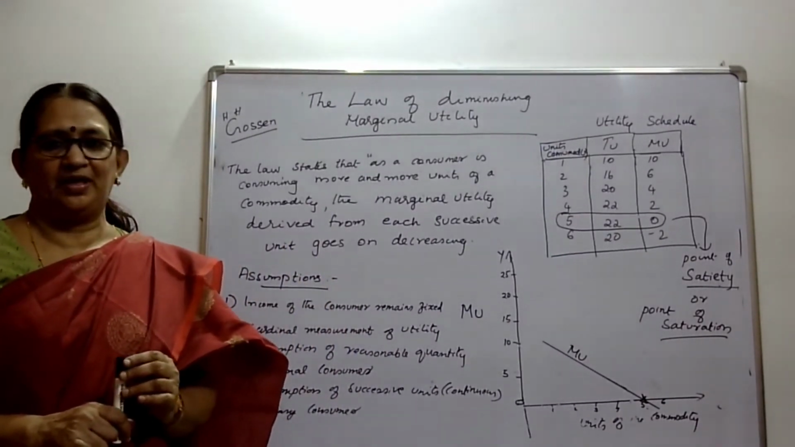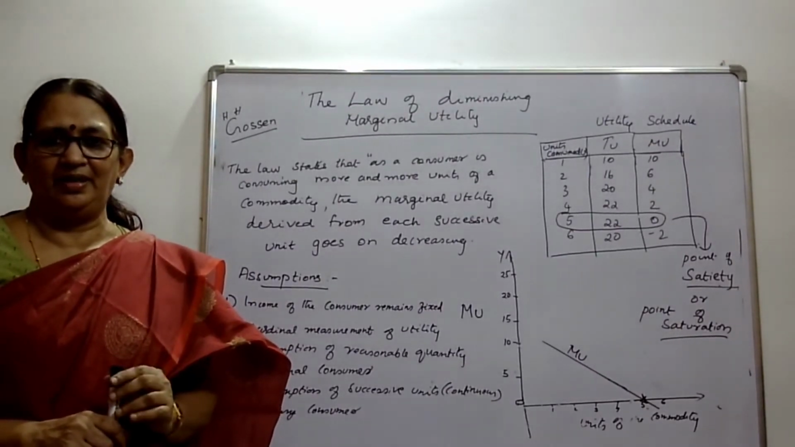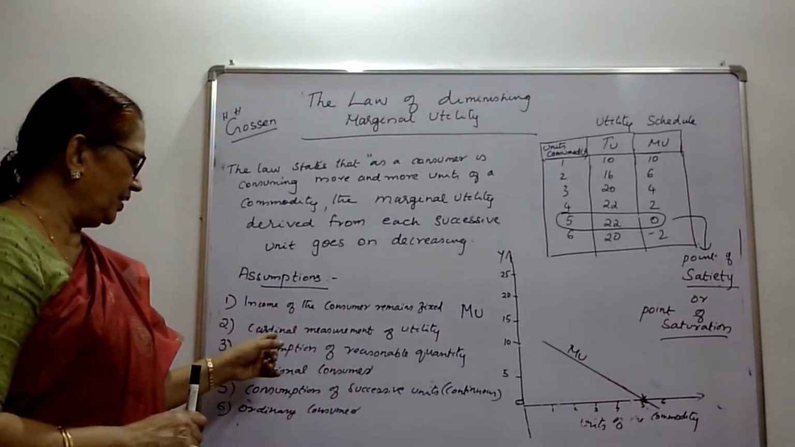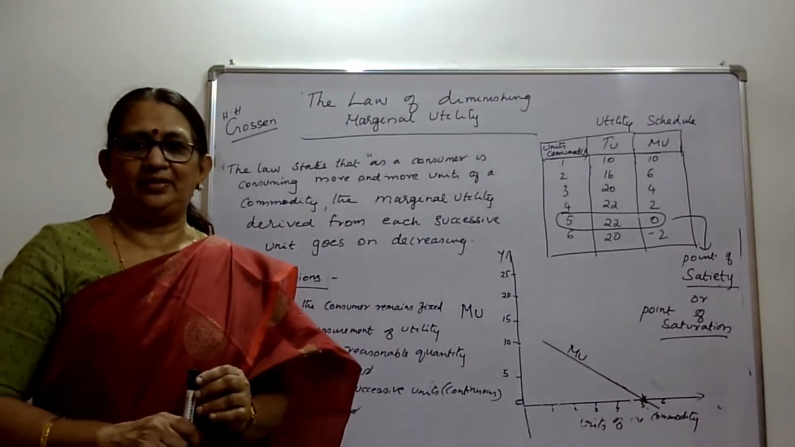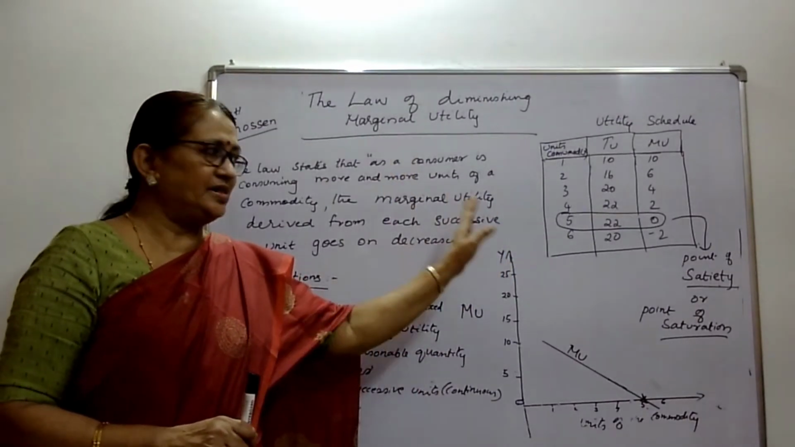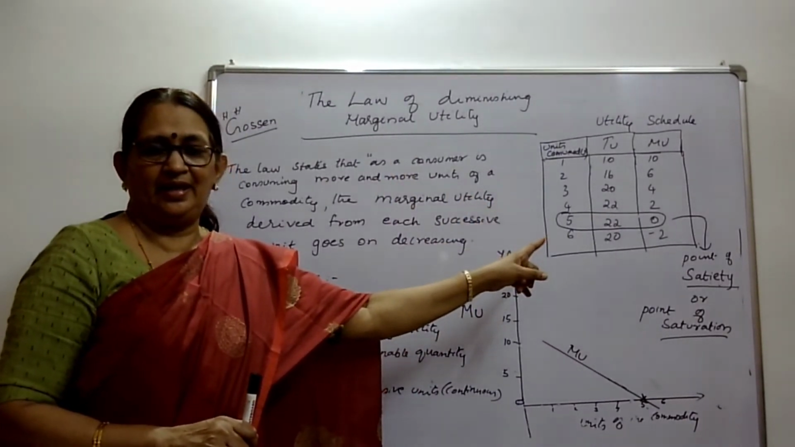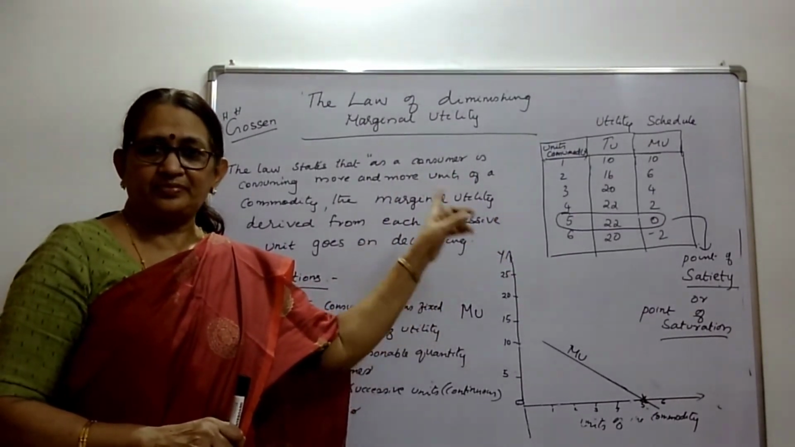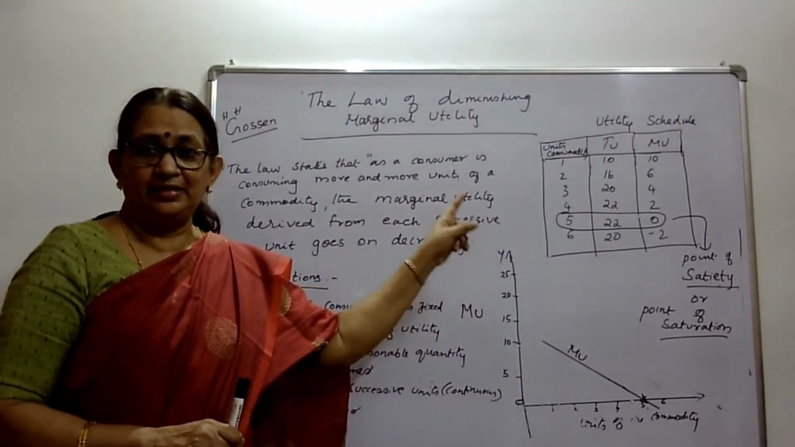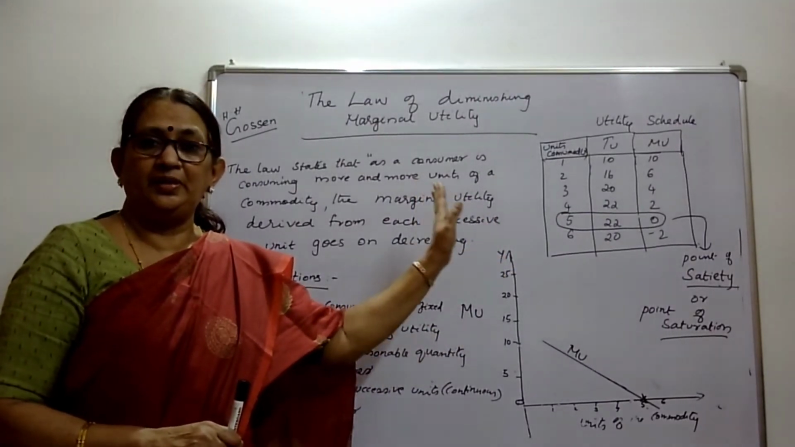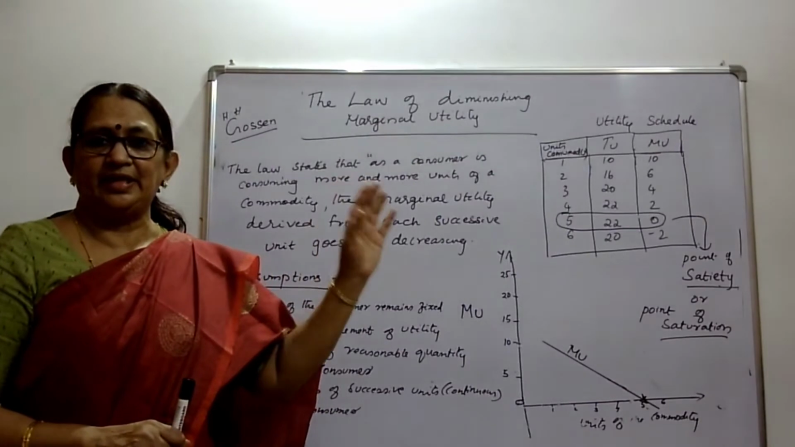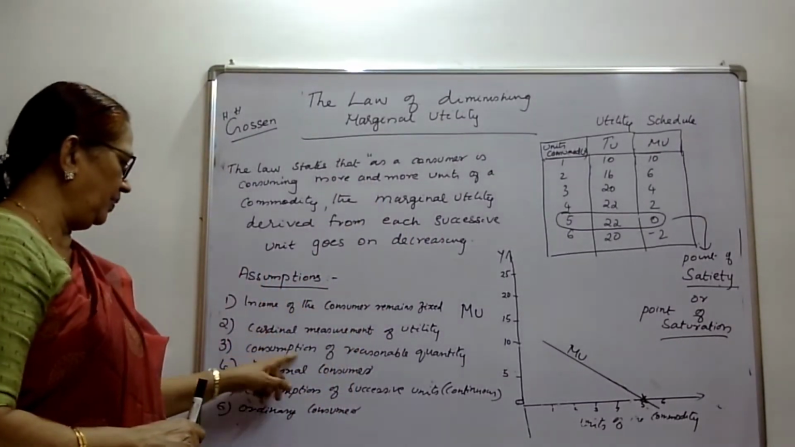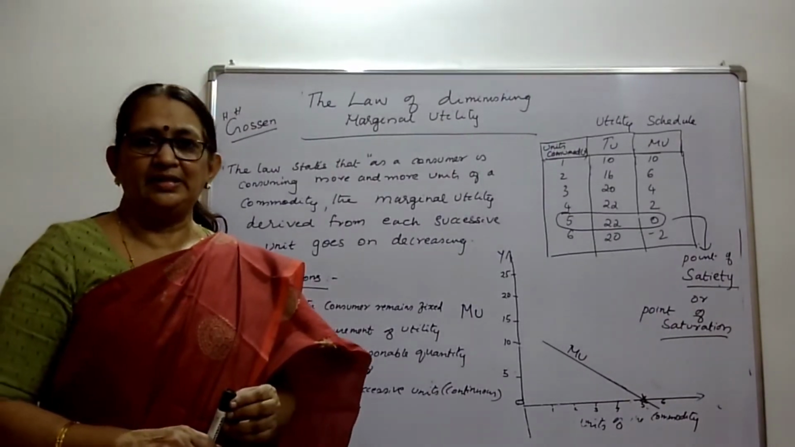What about the price of the commodity? It is also remaining fixed. That is another assumption. Then, cardinal measurement of utility. This utility can be measured in numbers, and as I have mentioned in my previous slide, this utility can be measured in units, and it is expressed in terms of money. That is another assumption.